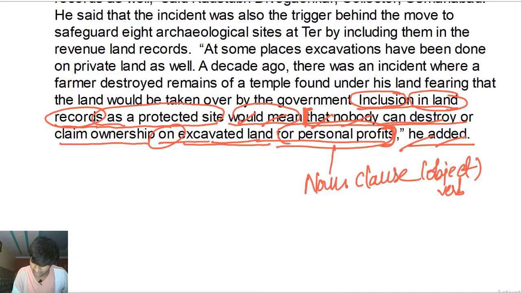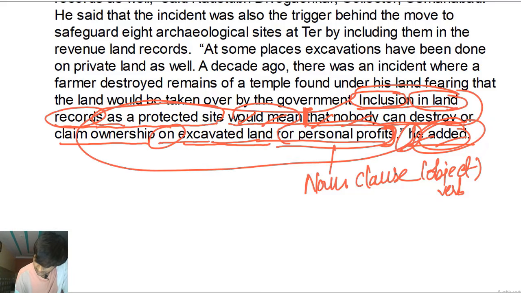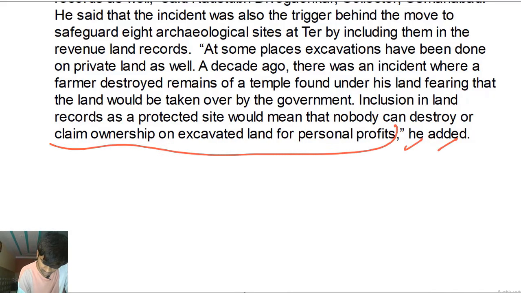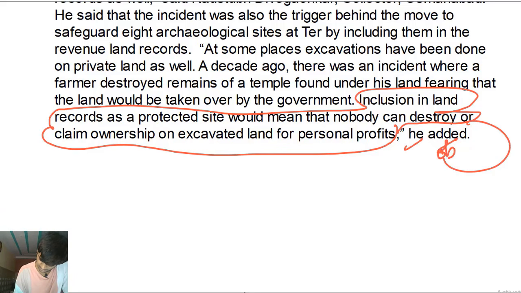He subject, added verb. Okay, so this he is the subject, added is the verb, and this entire thing is the object of the verb added. This is getting messy. So he is the subject, added is the verb, and this entire thing is the object of the verb added. Okay, and in this object we have the subject, because it's a complete sentence, right?